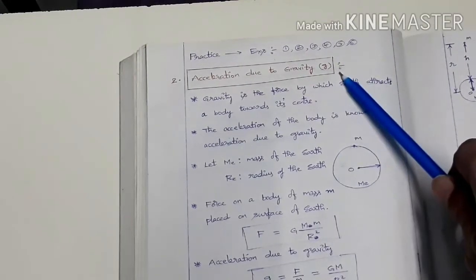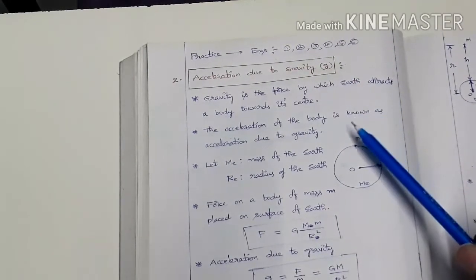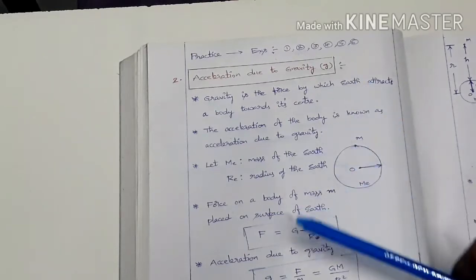Next one is the acceleration due to gravity, small g. Now let us find the relation between small g and capital G here.